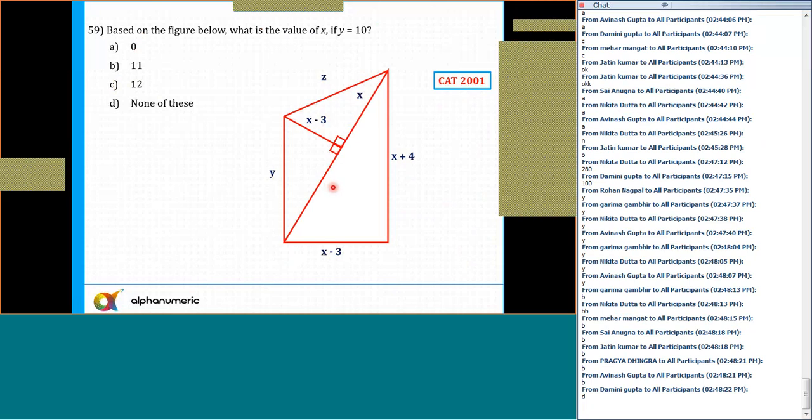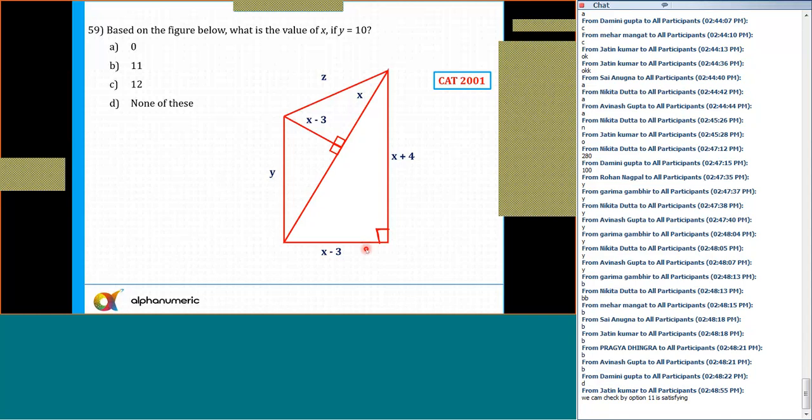What is the value of x if y equal to 10? A lot of right angle triangles. Based on the following figure, what is the value? This was also given as a right angle triangle actually. Somehow it has been missed out, but it was given that this angle is also 90 degrees. So based on the figure below, what is the value of x if y is equal to 10?